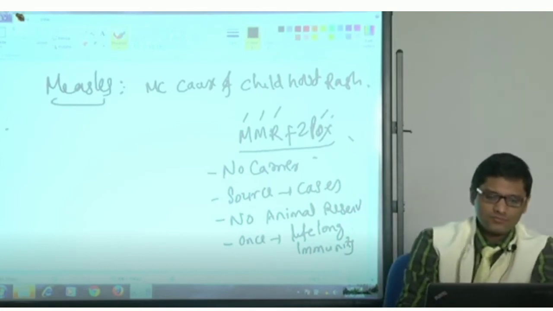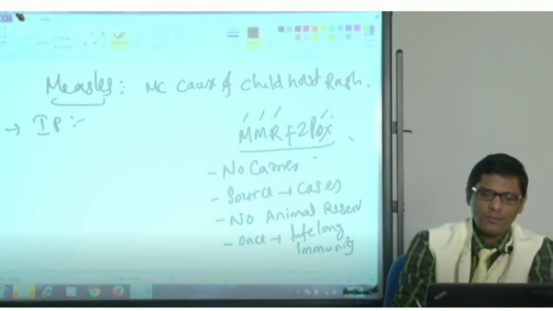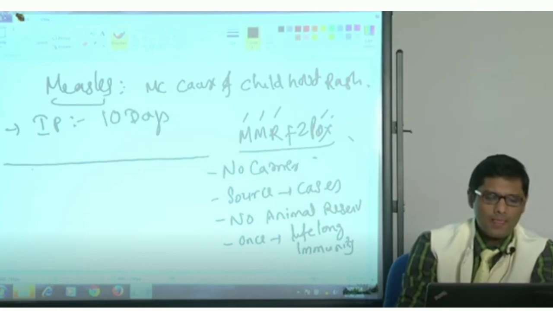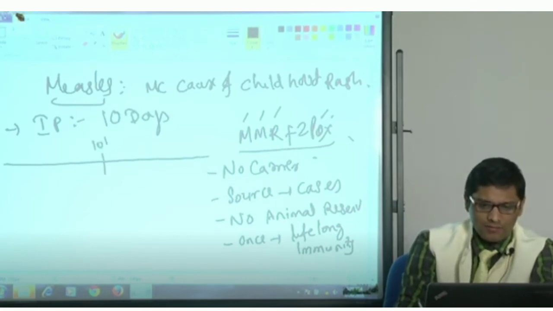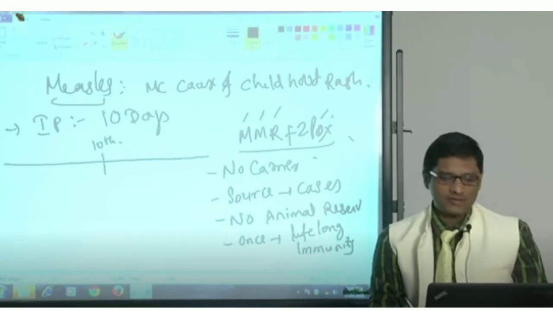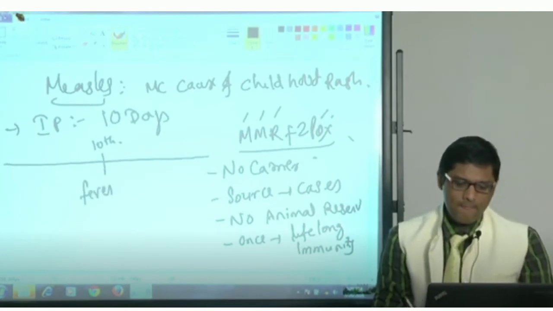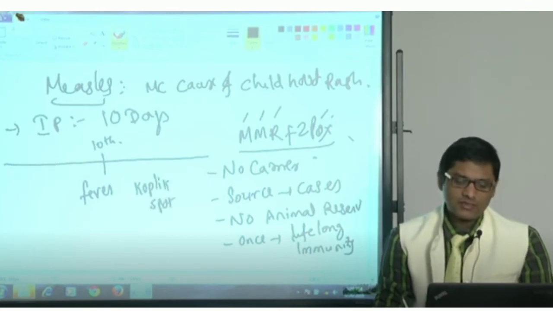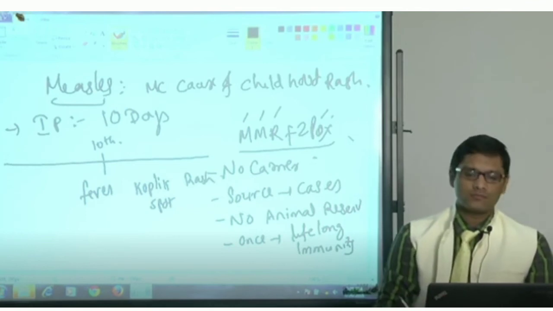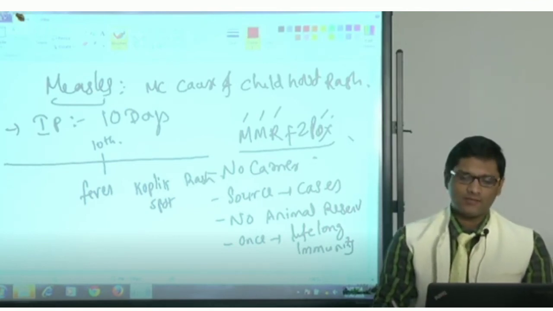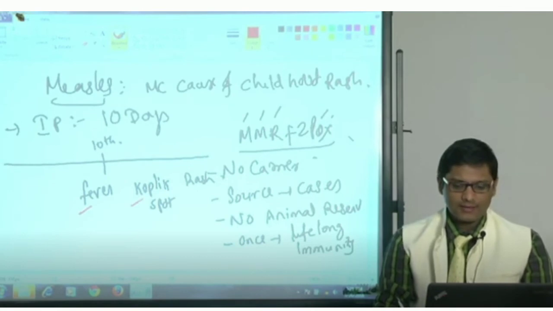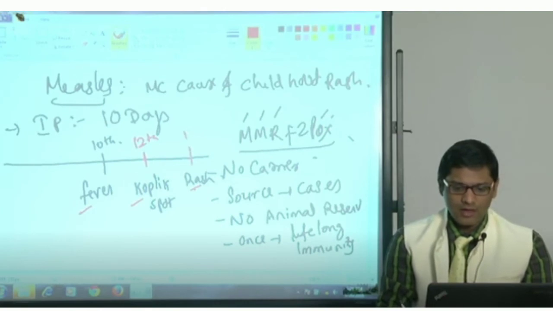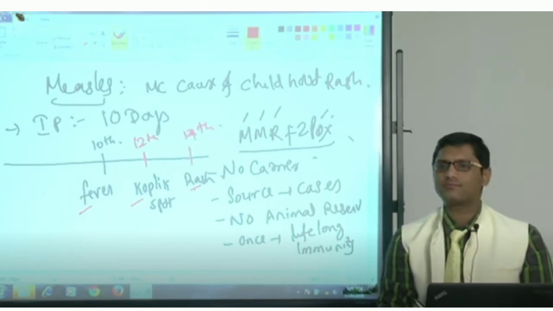Coming to measles, what is the incubation period of measles? I told you, 10 days. So can you tell me at the 10th day what you will develop? The 3 important manifestations are fever, rashes and Koplik spots. Which appears first? Easy to remember, just alphabetically: first F, then K, then R. So 10th day fever, 12th day Koplik spots and 14th day rash.